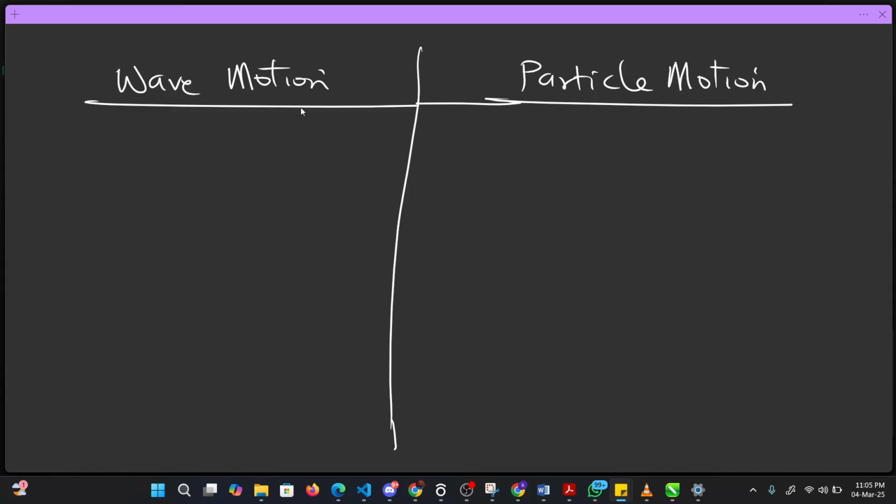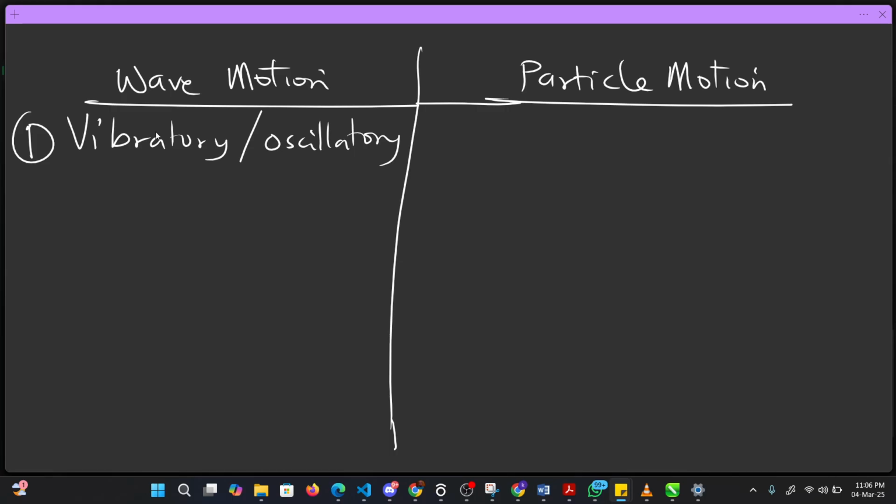Okay, now let's look at this. What's the difference between wave motion and particle motion? Number one, what did I say that wave is all about? I say that wave is a disturbance, and the disturbance is in the form of vibration, or let's say vibratory or oscillatory.